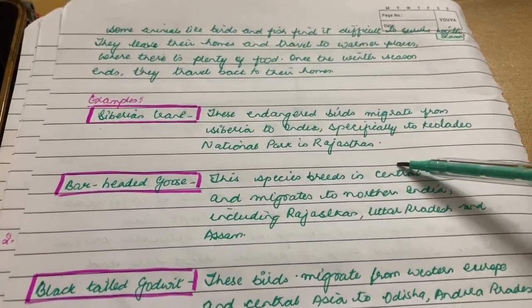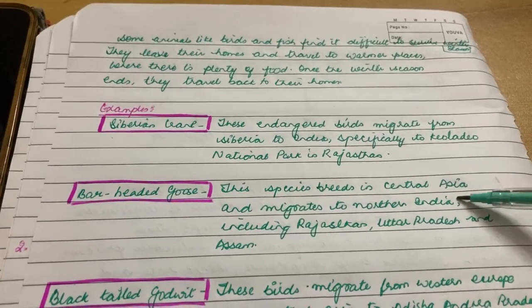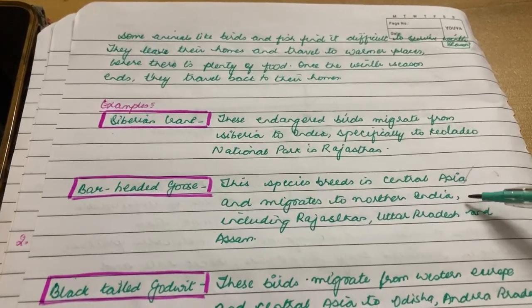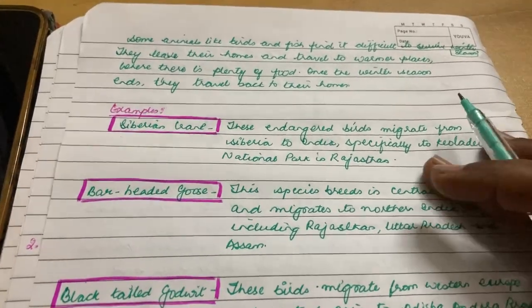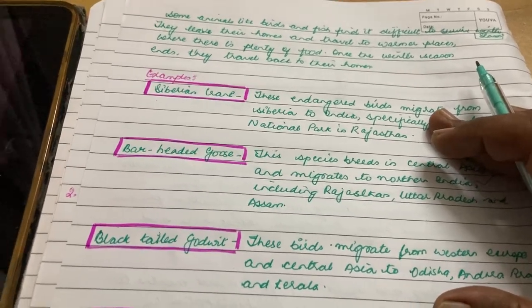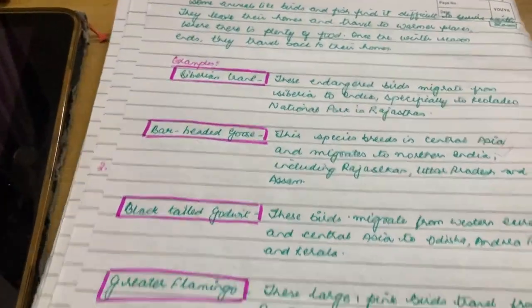Then the bar-headed goose. This species breeds in Central Asia and migrates to North India. So they come from Central Asia, and they go to Northern India, like Rajasthan, Uttar Pradesh and Assam. Then the black-tailed godwit. So this is a black-tailed godwit. Where do these animals come from?